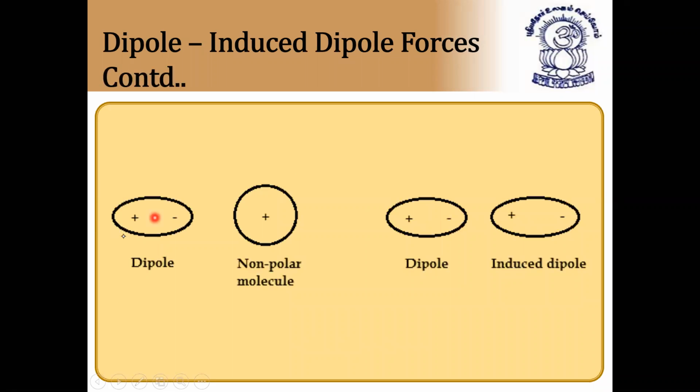So with the first dipole, a polar molecule and a non-polar molecule, the positive charge in the nucleus will come closer to each other, due to which it will induce the opposite charge in the non-polar molecule, that is induced dipole. So it also becomes positive and negative. Due to the polar molecule's dipole, the non-polar molecule also gets an induced dipole. This is called the attraction force, and this is nothing but van der Waals attraction force of type 3.